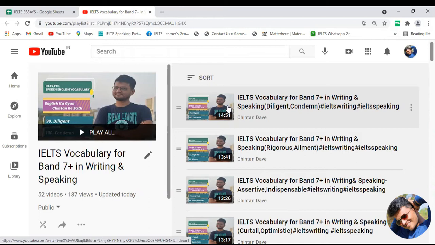I have explained all these words with sentences, with meanings, and with some live examples from news articles in which the same words have been utilized. So I believe that you will like this explanation, and if possible, try to create a sentence in the comment section so that we can verify further.